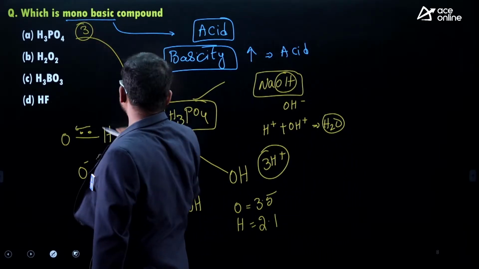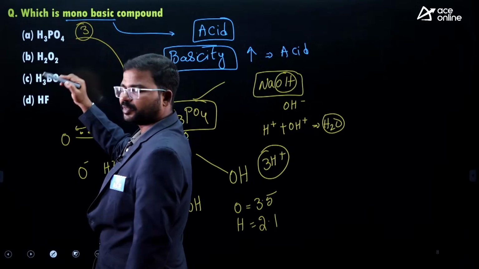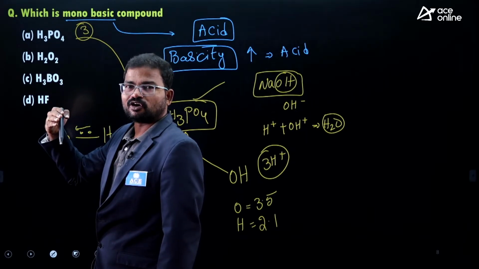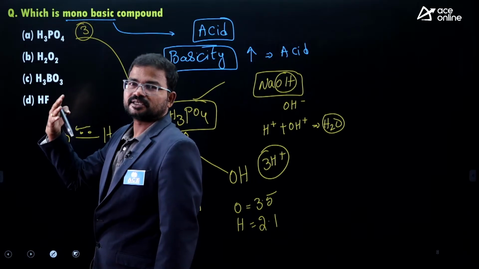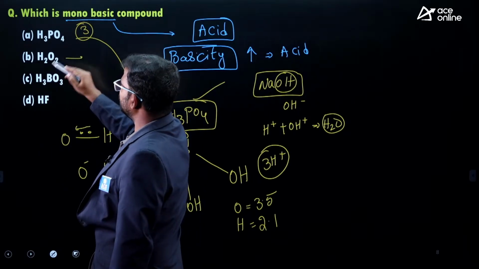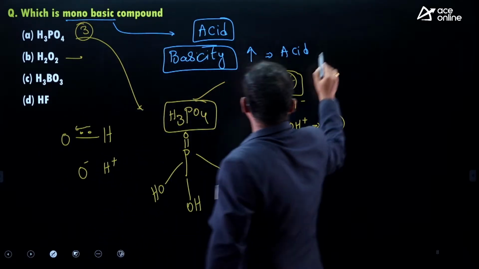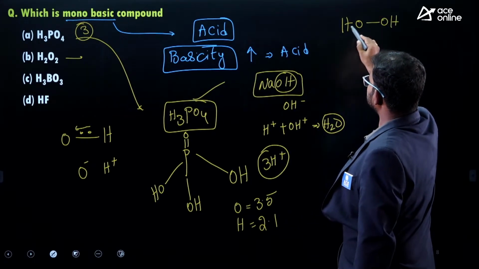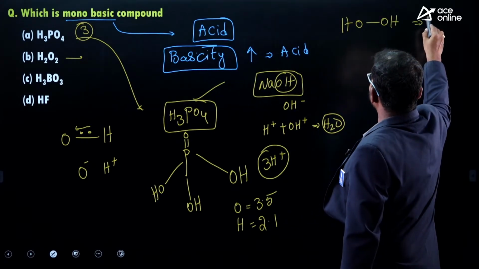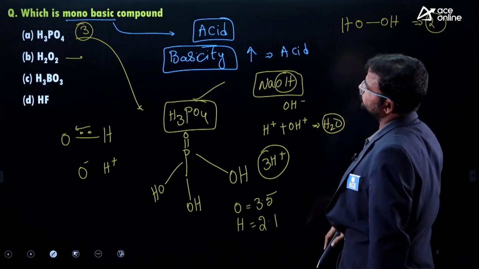How can we conclude that? Based on the number of OH groups, or the releasing capability of the concerned acid. Next one, H2O2, hydrogen peroxide. Its structure would be just like this. Here it has 2 OH groups, which means it releases 2 H plus ions. That's why its basicity would be 2.